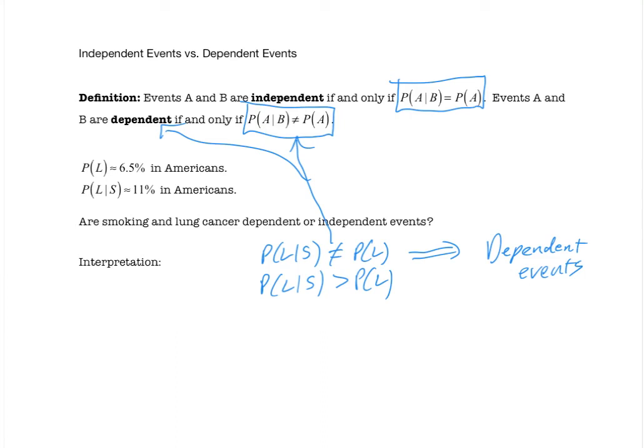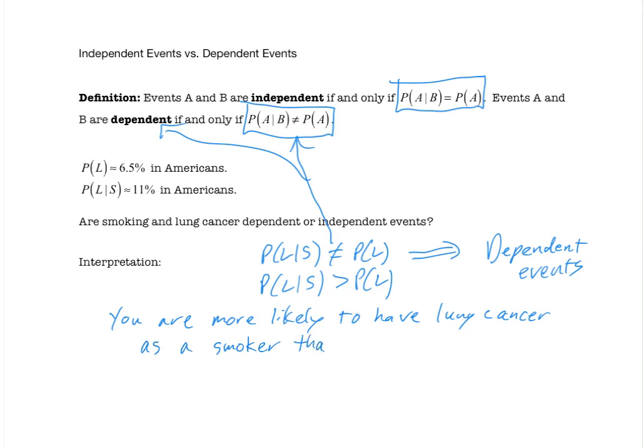So this means you are more likely to have lung cancer given you're a smoker than to have lung cancer in general. So a person that is a smoker is more likely to have lung cancer than you are in the general population.